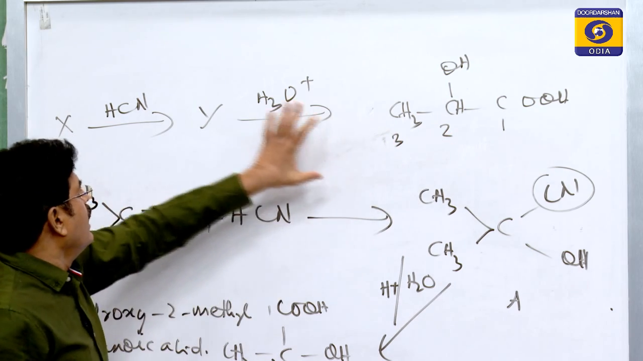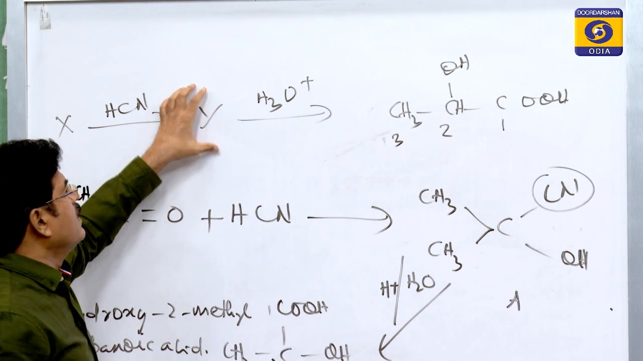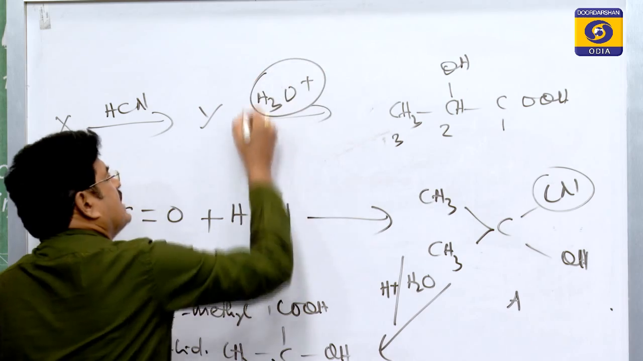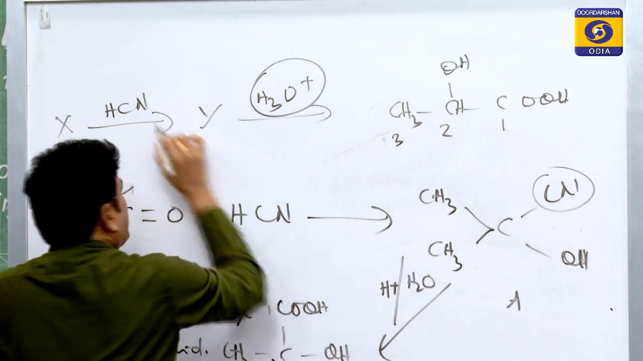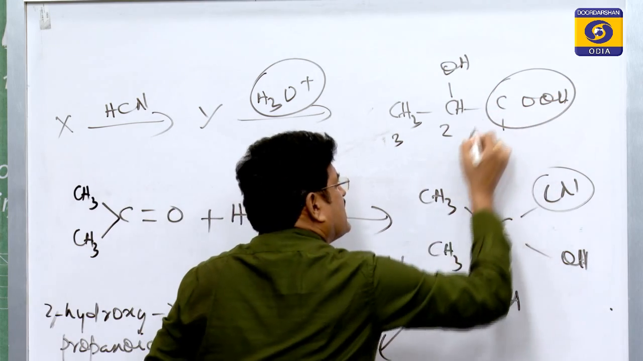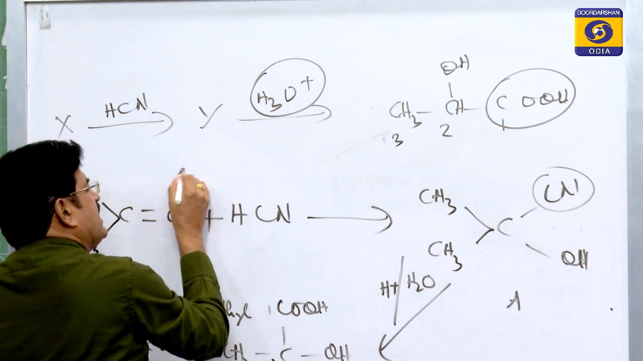Now you see, what would be the compound Y? Since upon acid hydrolysis it gives this compound and cyanide is present, in place of COOH, cyanide must be present here.